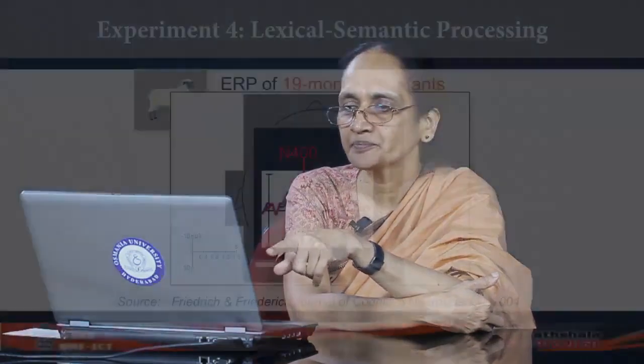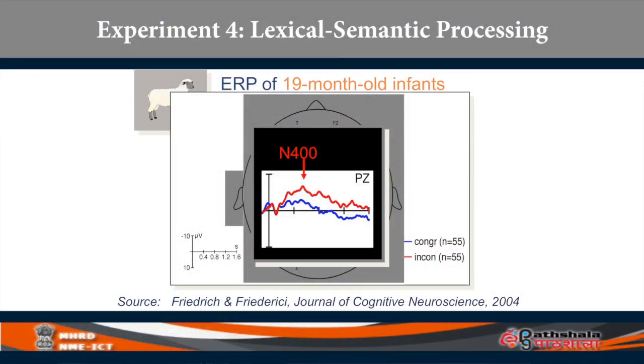Now, again they wanted to know, is it only the adult brain which can distinguish incongruous words in sentences, or can 19-month-old children detect incongruity when they are listening? They don't have to speak, all this is objective, right? So they tried this experiment with 19-month-old infants, which is what you see in the picture on the screen. You will see FZ, FC3, CZ, different locations on the scalp where electrodes are attached, and the participants are made to listen to congruent and incongruent stimuli.